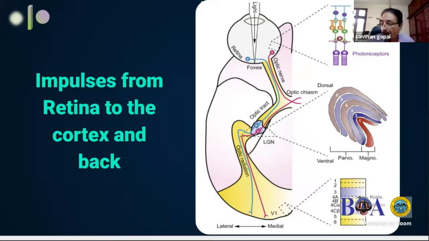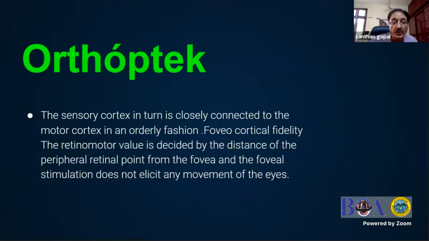At V1, the ganglion cells go to different layers depending on what type they are: 4A, 4B, and 4C, and in 4C, 4C alpha and 4C beta. Let's not go into the details. The sensory cortex in turn is closely connected to the motor cortex in a very orderly fashion, which is called foveo-cortical fidelity, which means that a point above the fovea, below the fovea, or nasal or temporal is exactly represented in the cortex; the retinal topography is exactly represented in the cortex.